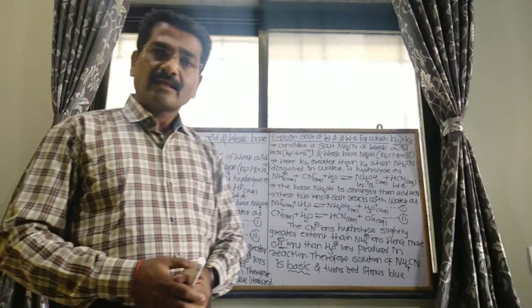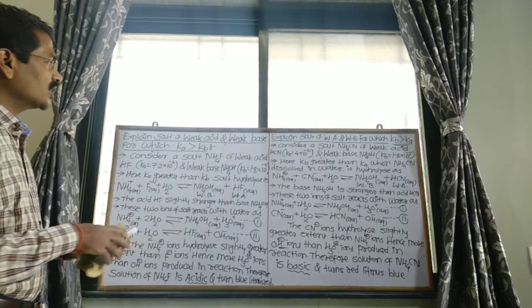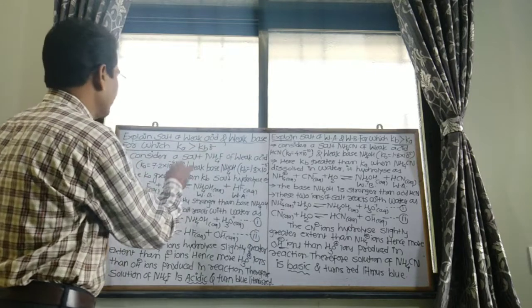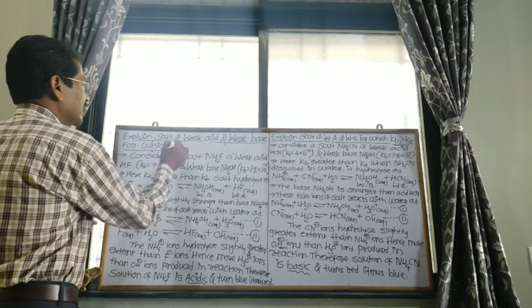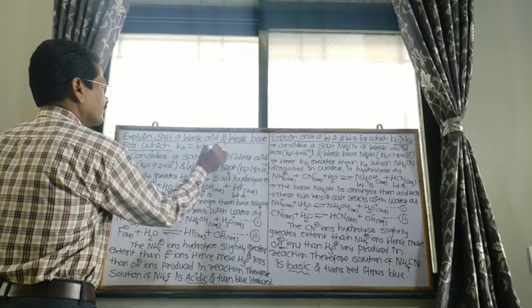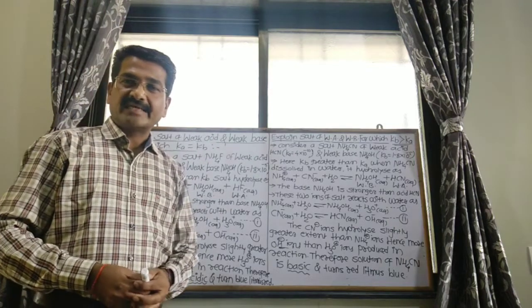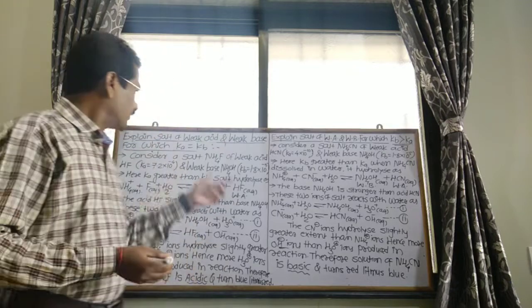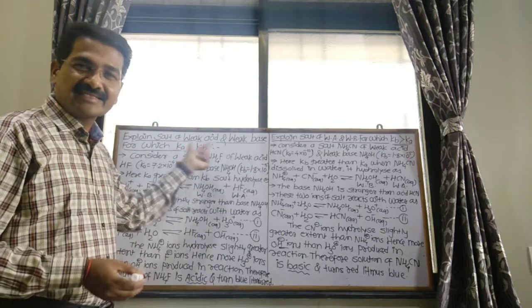Then see the last explanation: the salt of a weak acid and weak base for which both Ka is equal to Kb. Third derivation. In this explanation, both values of the dissociation constant of acid and base are the same.